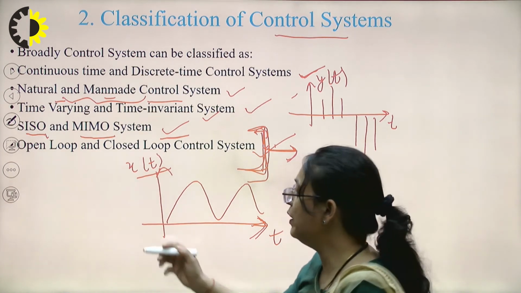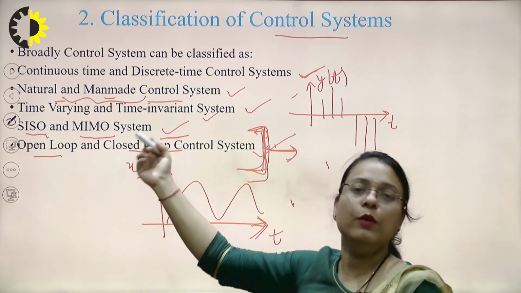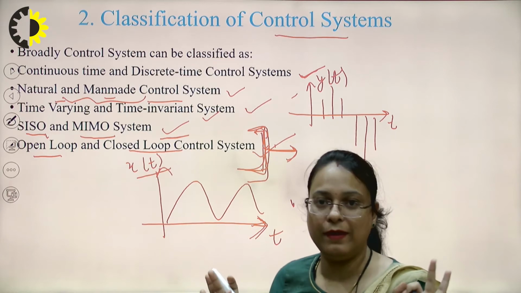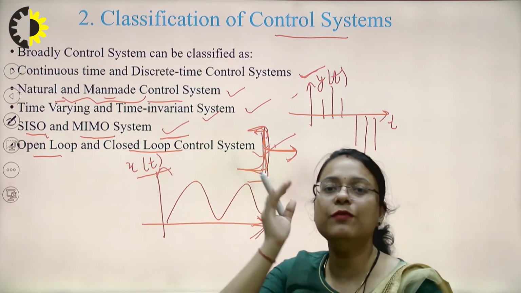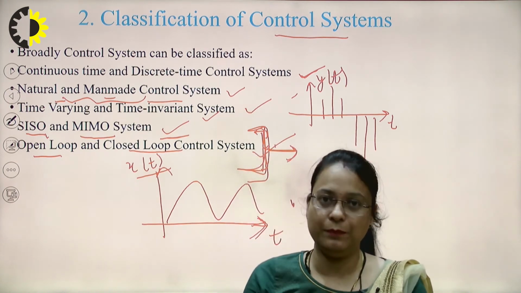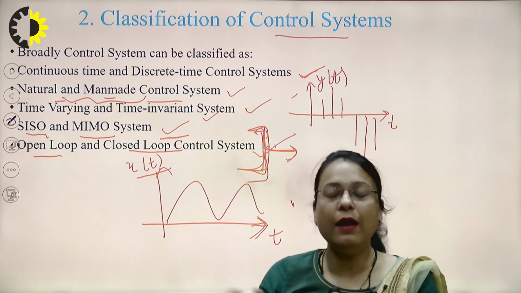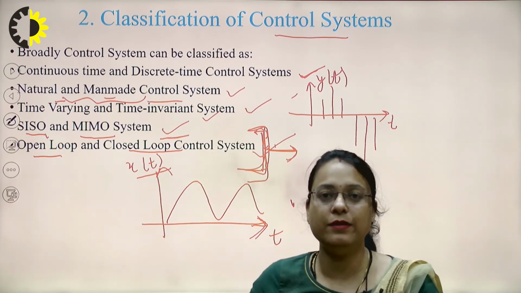And the last one is the open loop and the closed loop system. So basically, an open loop system is a system in which there is no feedback, right? And a closed loop system is a system which includes the feedback signal. Feedback basically is the property of a system which compares part of the output with the reference input and generates an error signal.